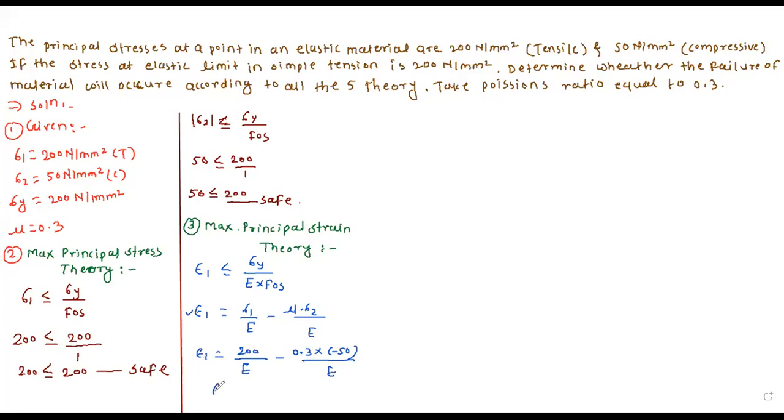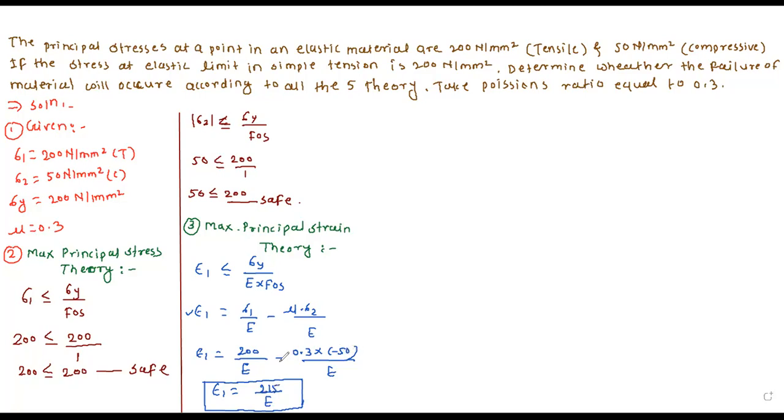So now you tell me, epsilon 1 equals how much divided by E? 215 divided by E. Yes, 215.